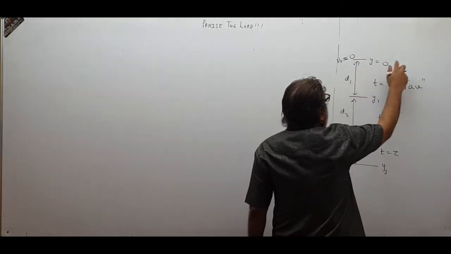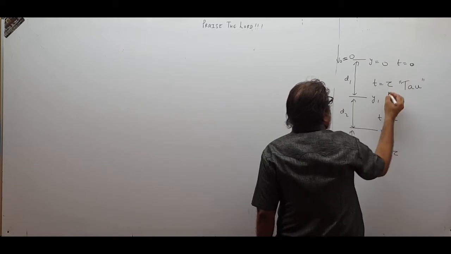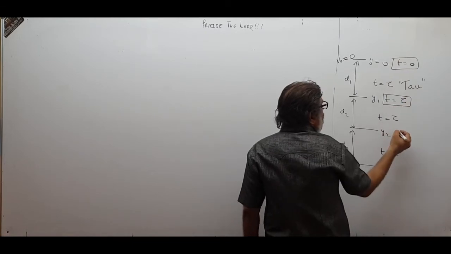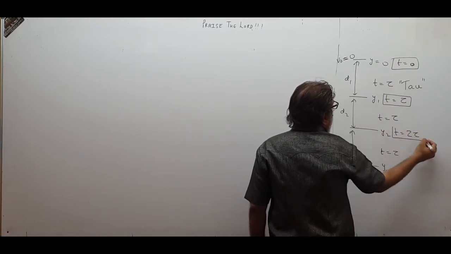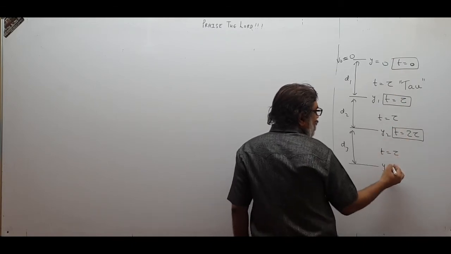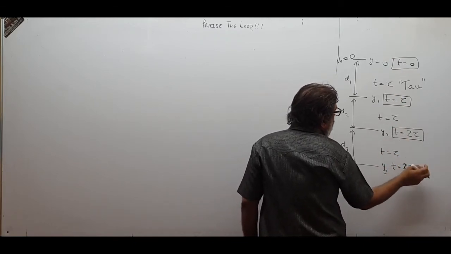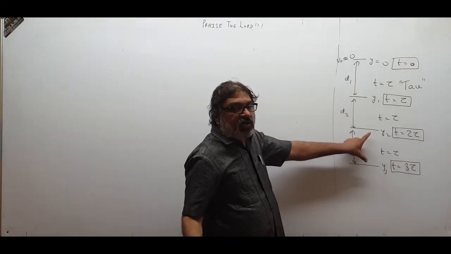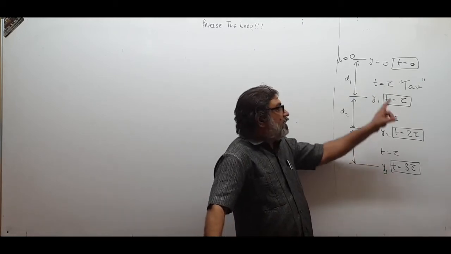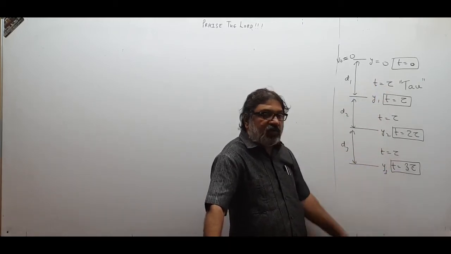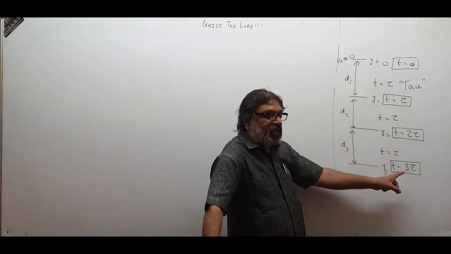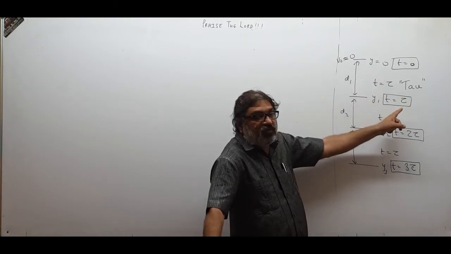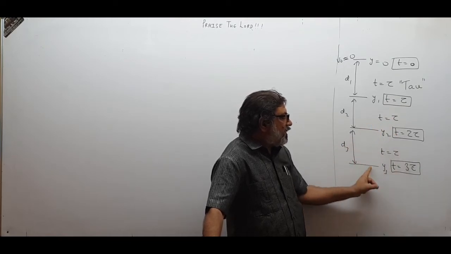So children, over here the time is 0. When the body reaches over here, the time becomes tau. Please understand. When the body reaches here, the time becomes 2 tau. Over here the time becomes 3 tau. The time interval is tau, but the instant of time is 3 tau. That means from here to here, time is 3 tau. From here to here, time taken is 2 tau. Here to here, time is tau. Here to here, it is tau. Like this you have to think.